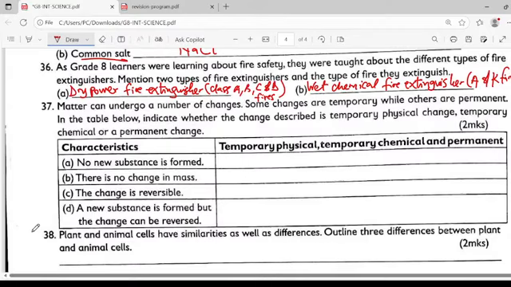So, no new substance being formed. Because no new substance is formed, we call this one temporary physical change.